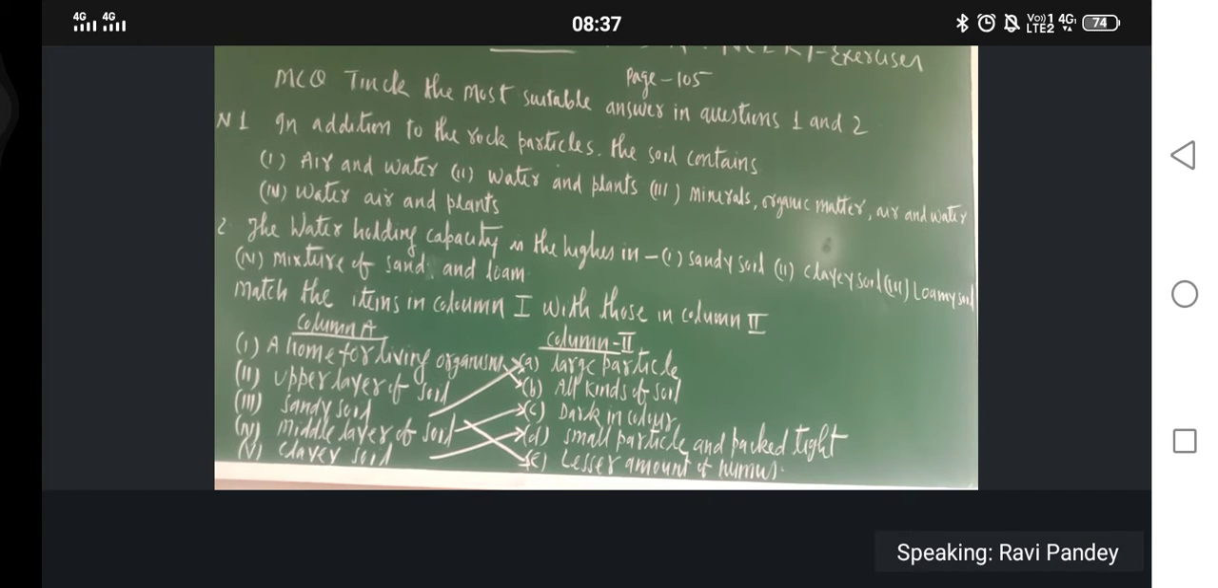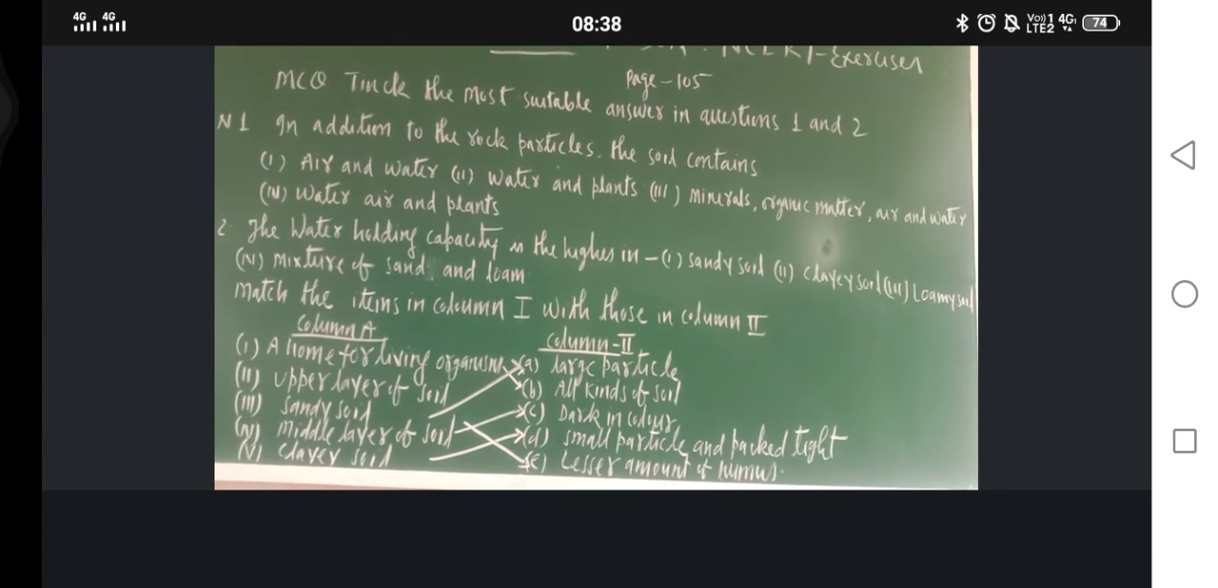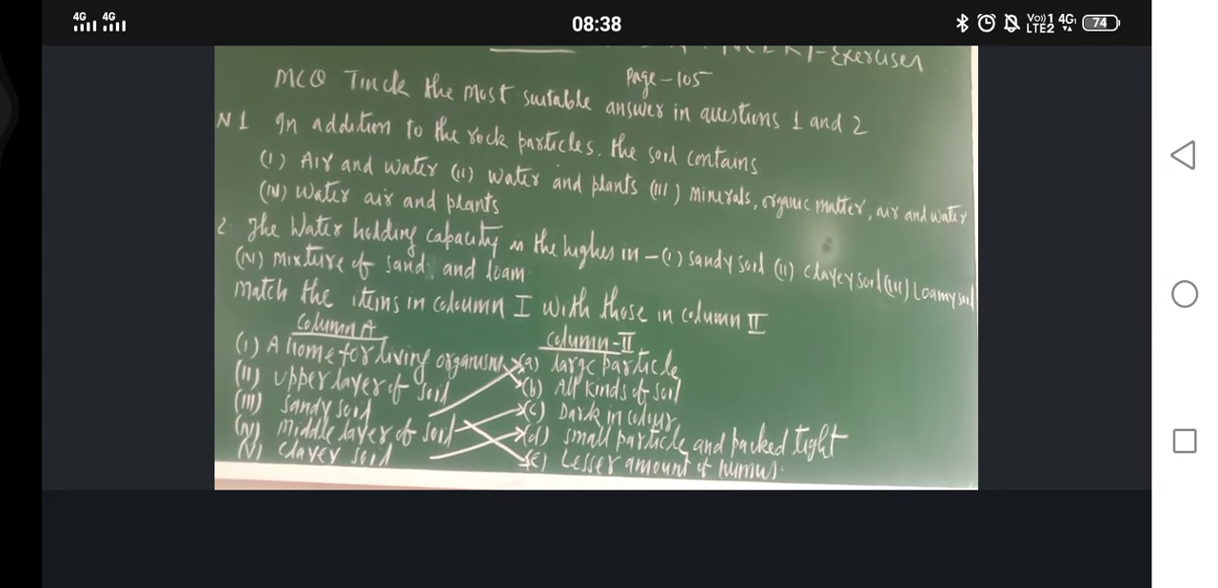In addition to the rock particle, the soil contains: the first option is air and water. Second option is water and plants. Third option is minerals, organic matter, air and water. Fourth option is water, air and plants. That is the last option. So which option is correct? Just check.